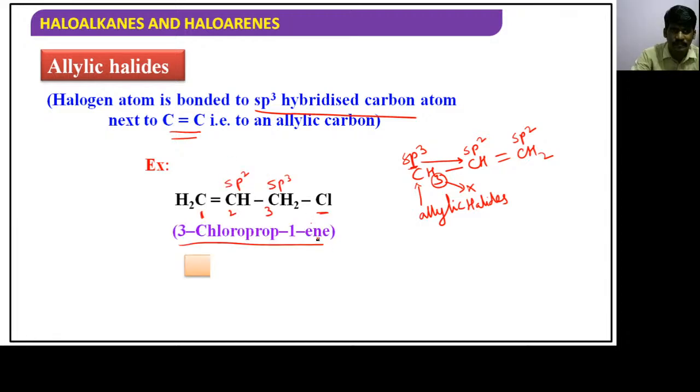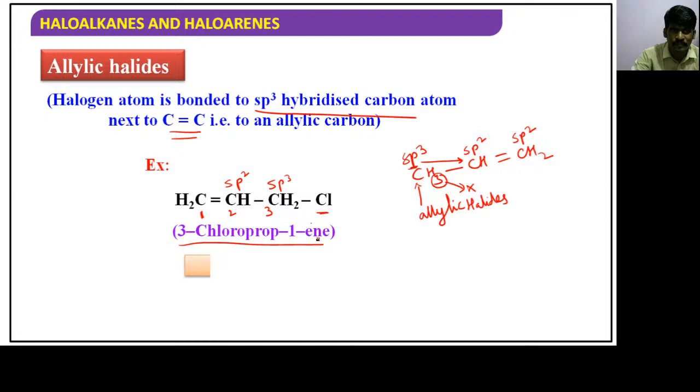Now what is that? Benzylic halide. Benzylic halide in the sense halogen atom which is bonded to sp3 hybridized carbon next to an aromatic ring. Same like this, but earlier it was a carbon-carbon double bond in an aliphatic system. But here, if you observe it, consider X, and here what is the hybridization? sp3.